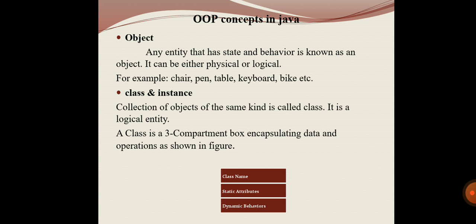So the object, or the entity that is having the state and the behavior, is called an object. So in the real world we are having many objects. Just we can have pen or table or keyboard or car. Everything is an object, and it can be either physical or logical. So an object will be having a state as well as the behavior.